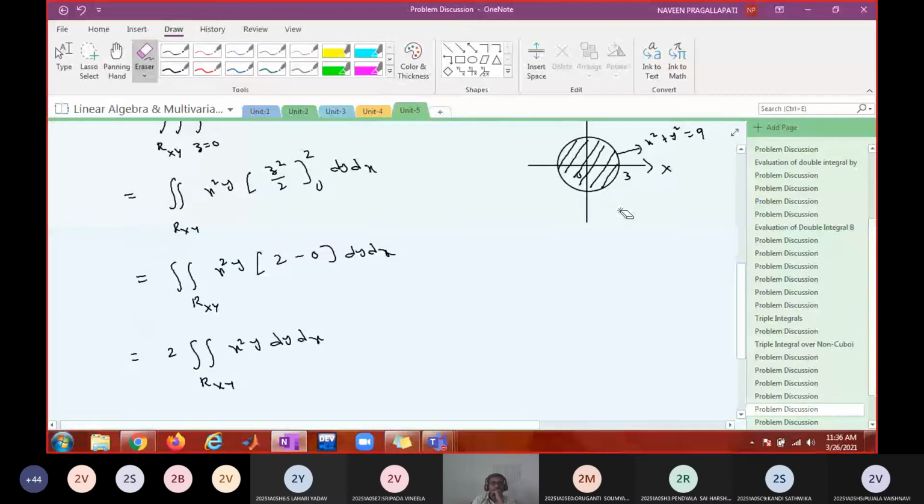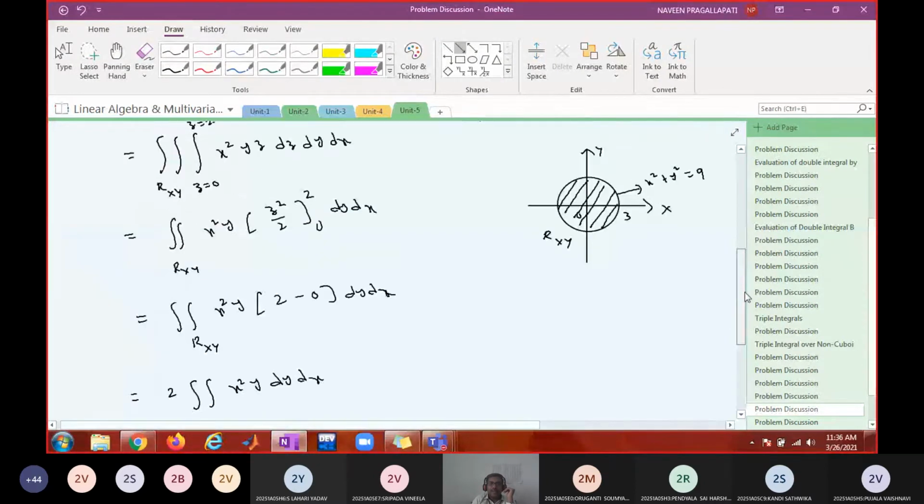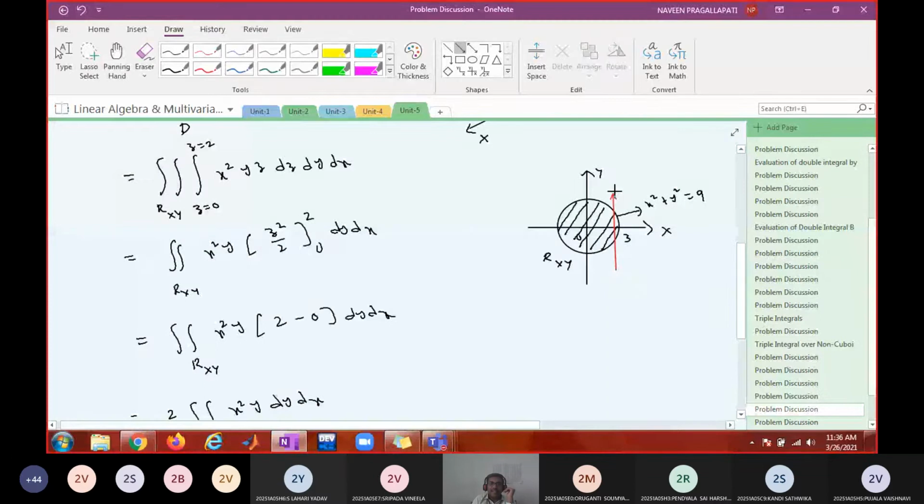What are the limits of integration for this? If I want y limits, I have to draw a line parallel to the y-axis.